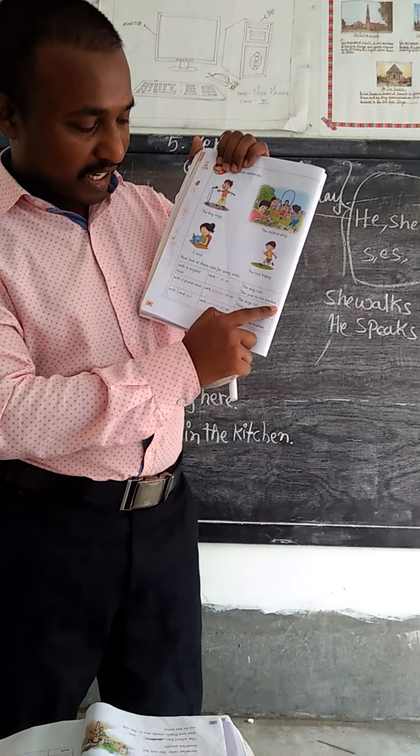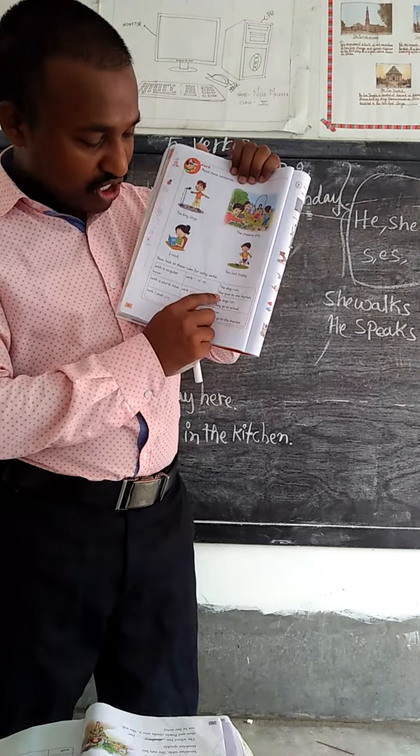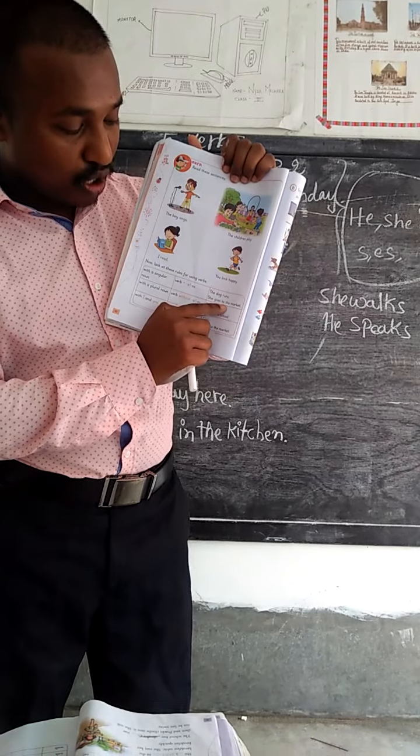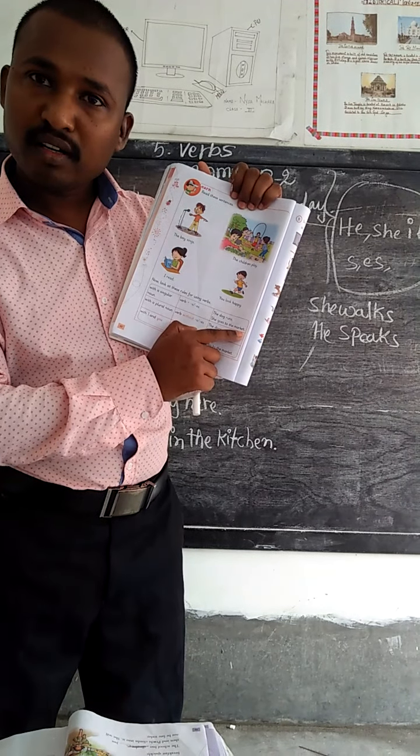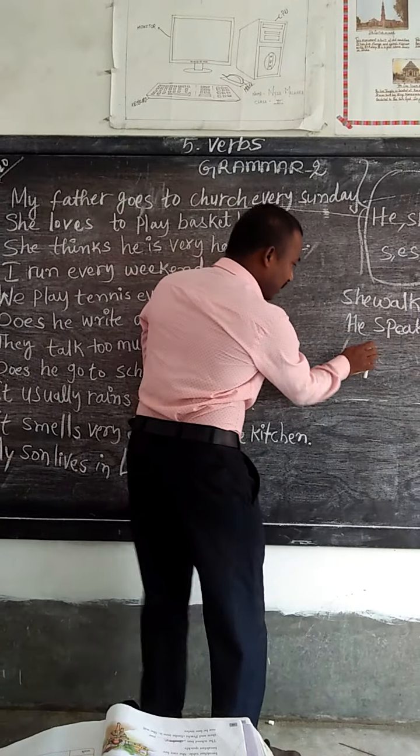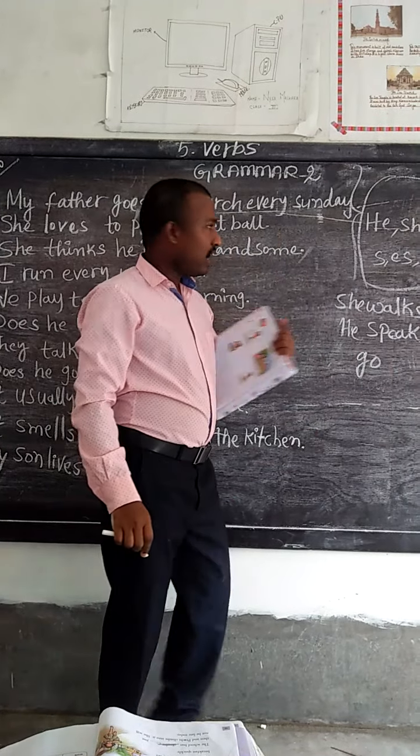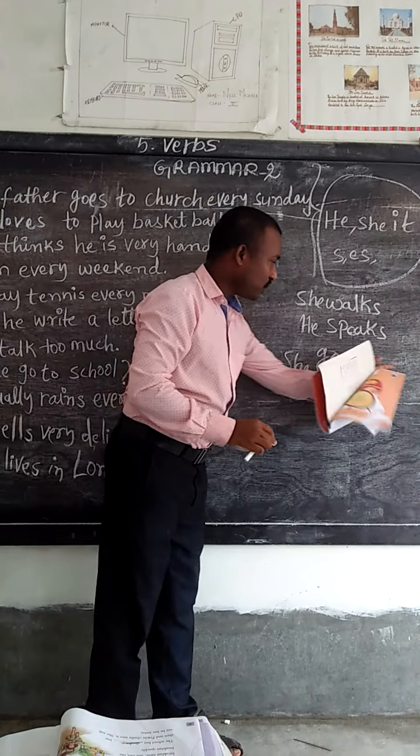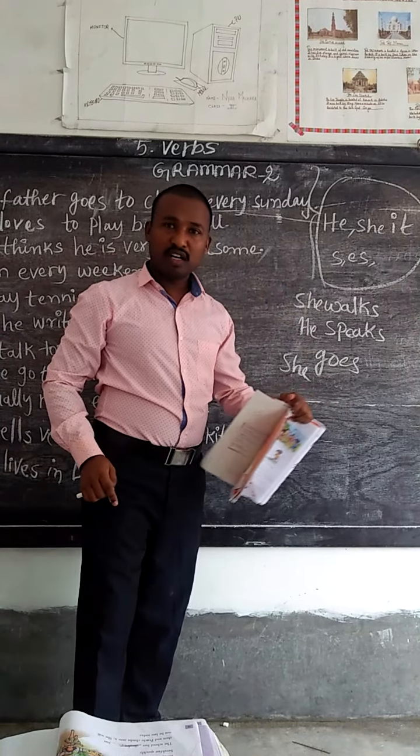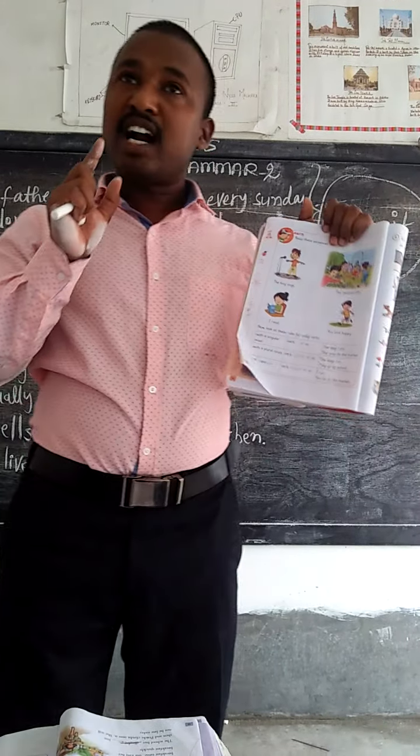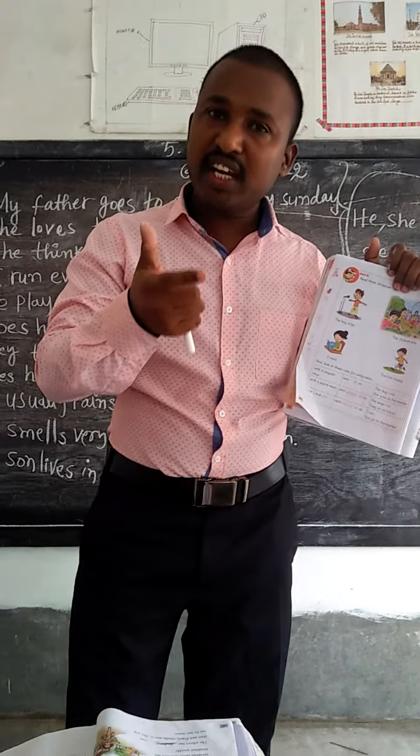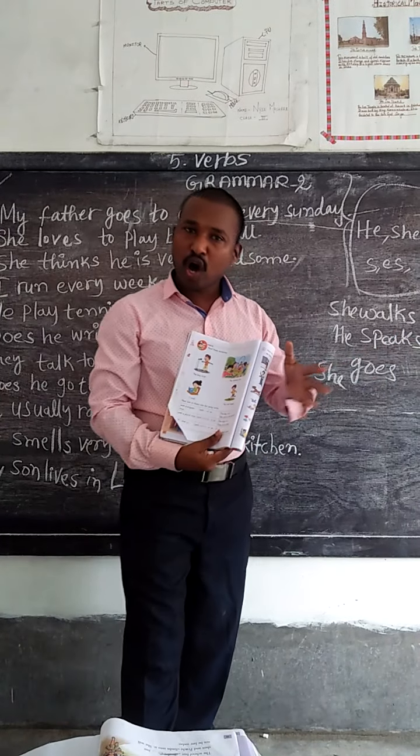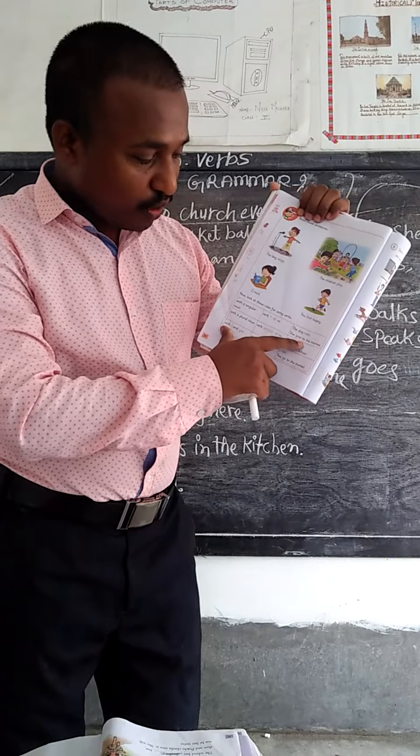She goes to the market. You see, she goes. So go is the actual verb form, and we are adding es. She goes to the market. She goes. He goes. Only third person singular, he, she, it only. We have to use these words: goes, speaks, walks, talks, like that.